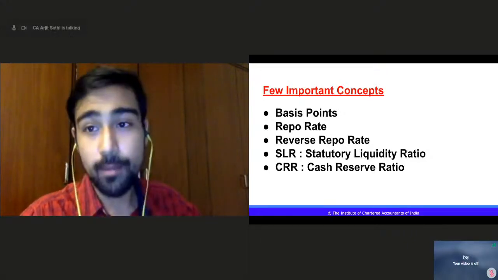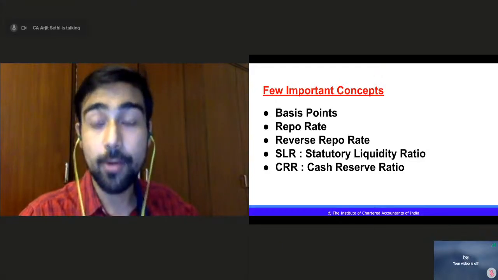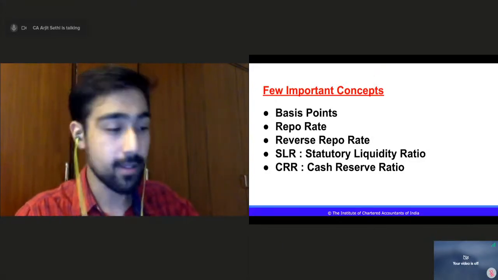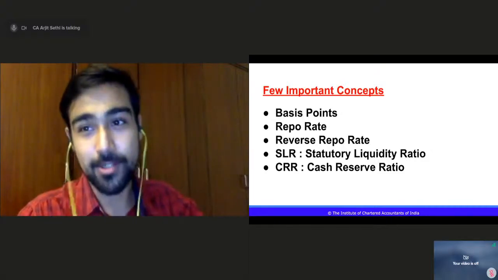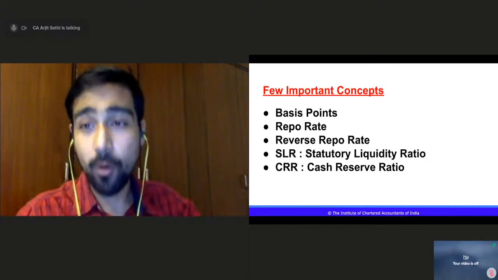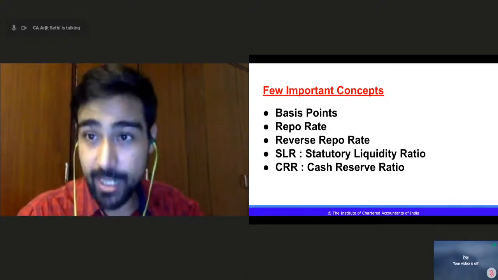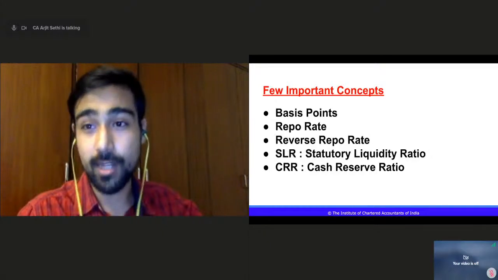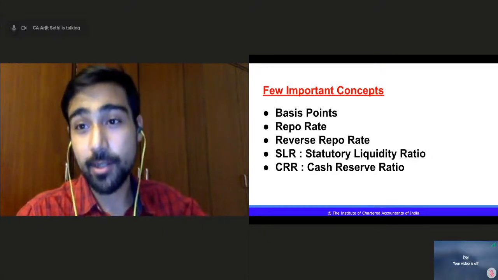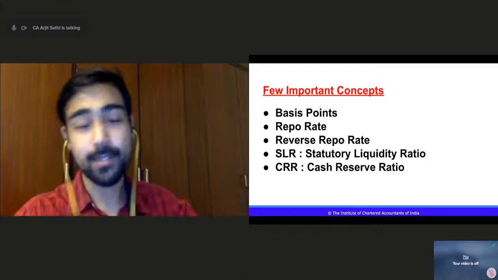A good question from Himanshu. He says, why is RBI not issuing more currency to fight the economic problems? Because that will lead to inflation, Himanshu. Simple concept. If you have more money in the economy, there will be inflation. And when there is huge inflation, there will always be a drop. It has to be controlled, right?